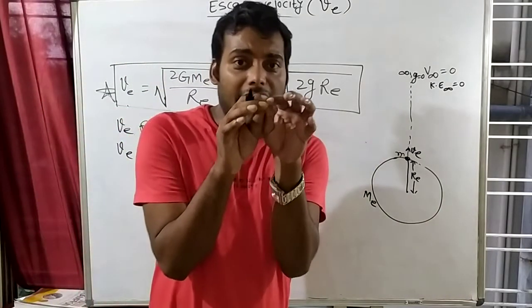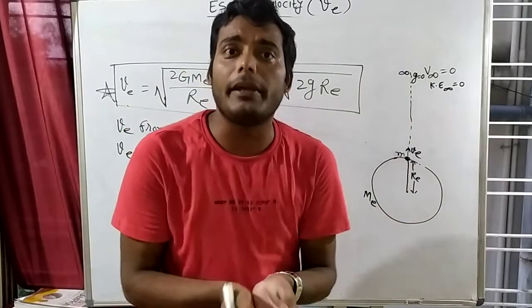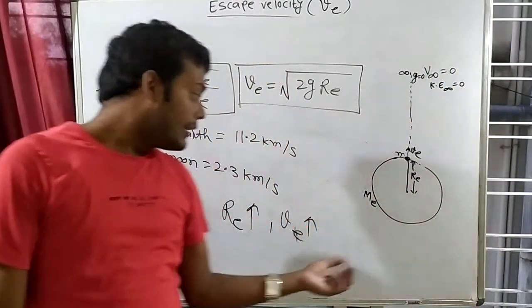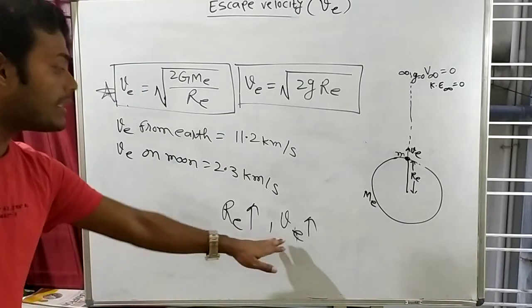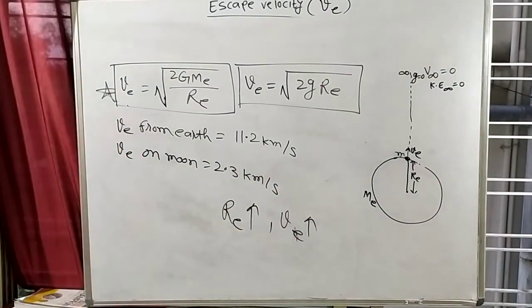If there is any planet whose radius is very small, then its escape velocity will be small. If there is any planet which is very big in size, then its escape velocity will be more. Clear? So escape velocity is directly proportional to the radius of the planet. Clear?